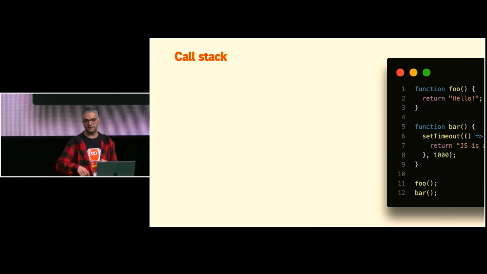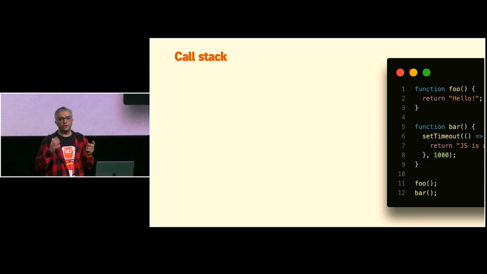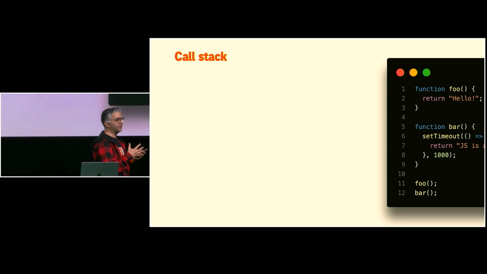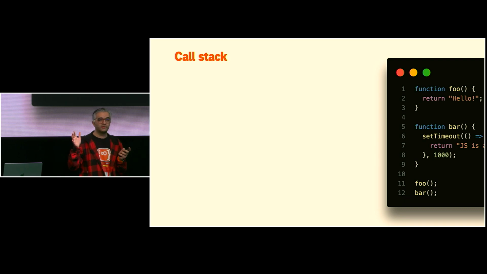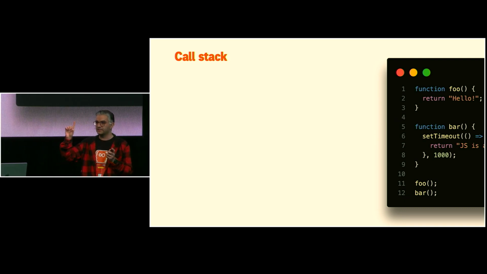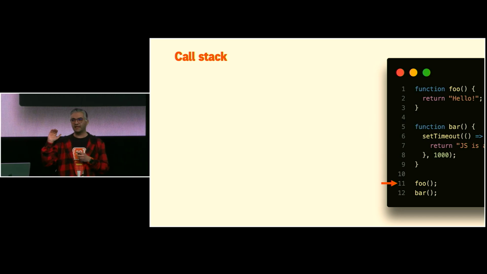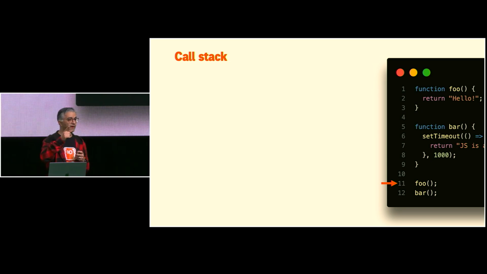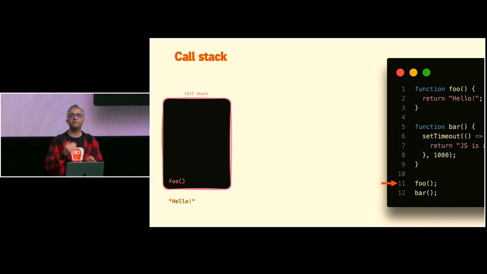So let's start. You know that all languages, in order to run code, are dependent on one thing, which is the call stack. So we have a call stack. Just imagine that I want to start running the code on line 11, the foo function. As soon as I put foo in the call stack, so it is in the call stack, right? The call stack is last in, first out.